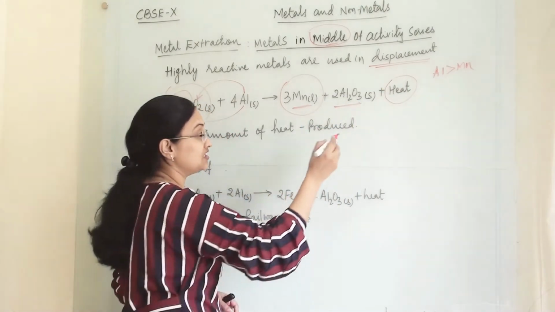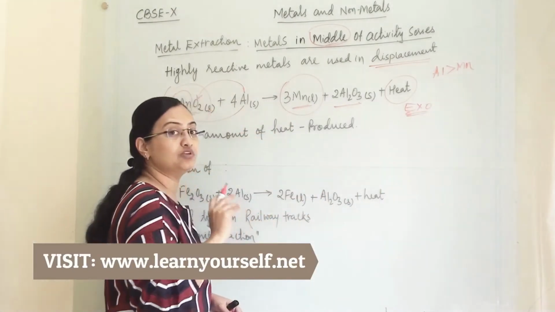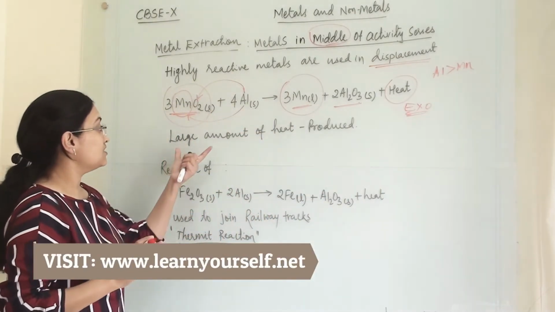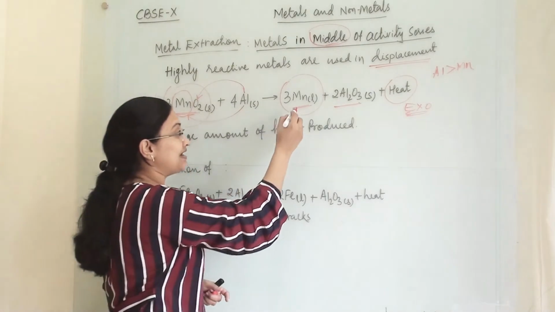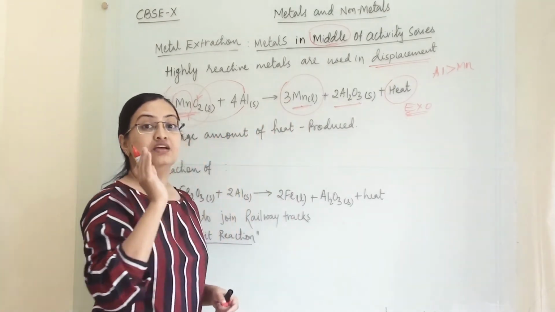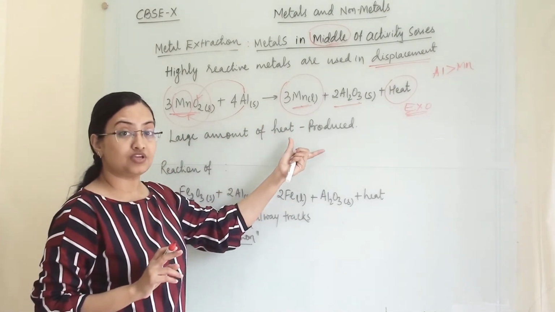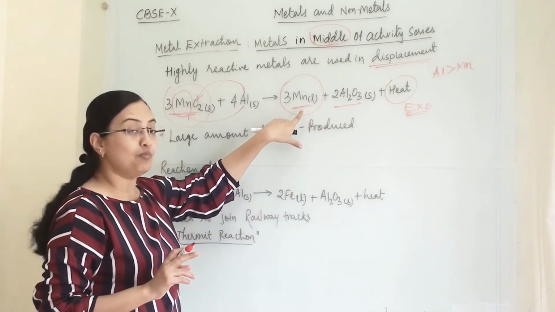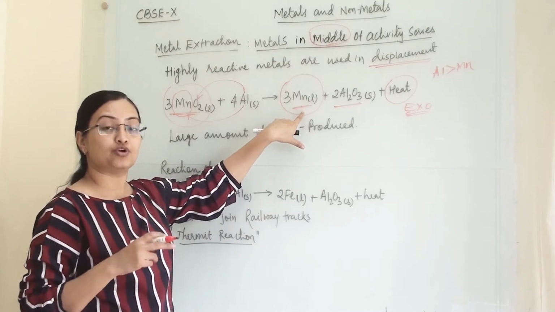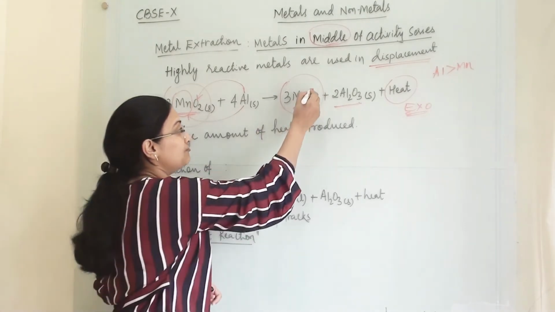This reaction is an exothermic reaction, and a large amount of heat is liberated at the end. The heat is so high that whatever metal we get here is in liquid form. Because of this large amount of heat produced at the end of the reaction, the metal we extract will generally be in the liquid form.